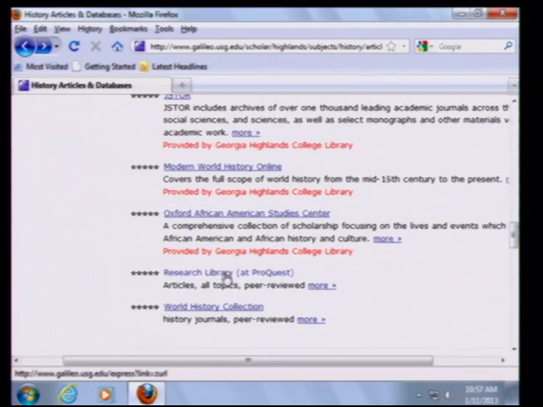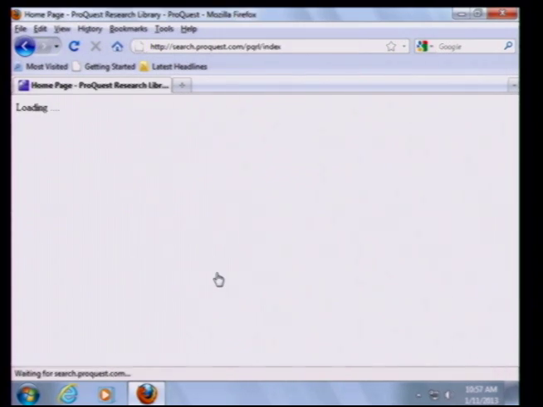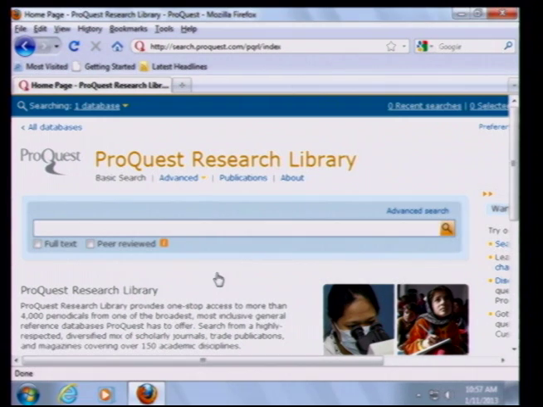Research Library at ProQuest is one of my favorites. Somewhat similar to Academic Search Complete, but also a little bit more advanced. It has a tendency to be very top-heavy with professional journal articles versus pop magazines, newspapers, that sort of thing.